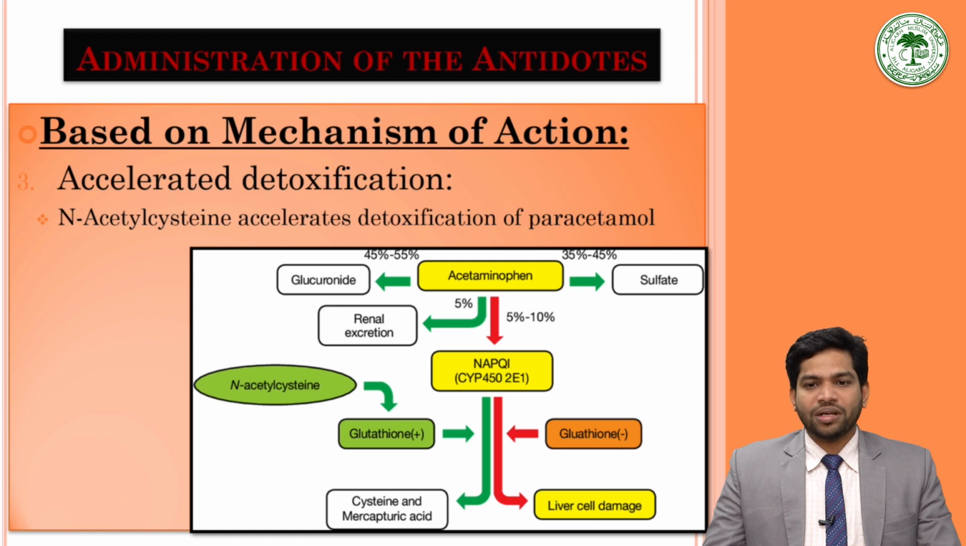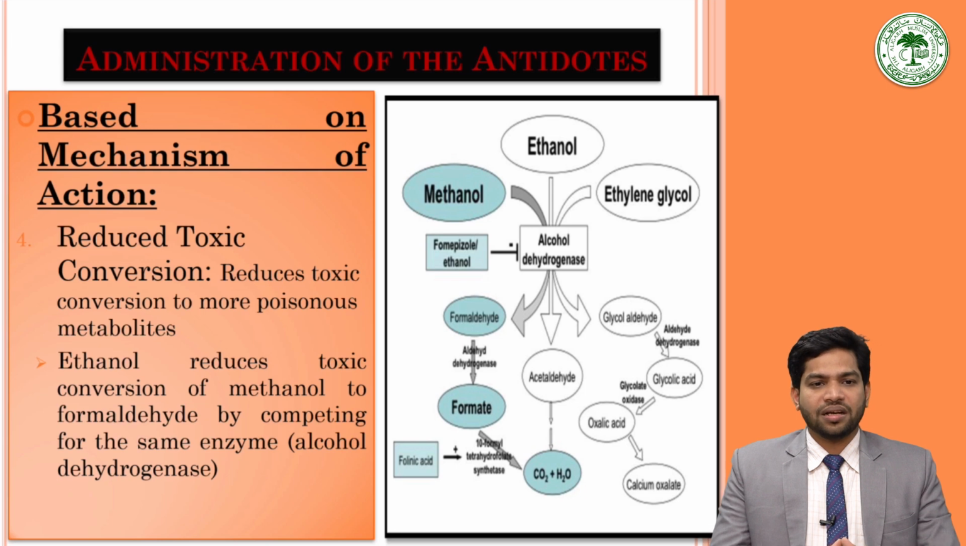In the metabolism of paracetamol, glutathione helps in the metabolism of NAPQI, a byproduct of paracetamol metabolism, which is usually hepatotoxic. So by accelerated metabolism of NAPQI, acetylcysteine prevents hepatotoxicity of paracetamol by accelerated detoxification into cysteine and mercapturic acid. Another mechanism is reduced toxic conversion.